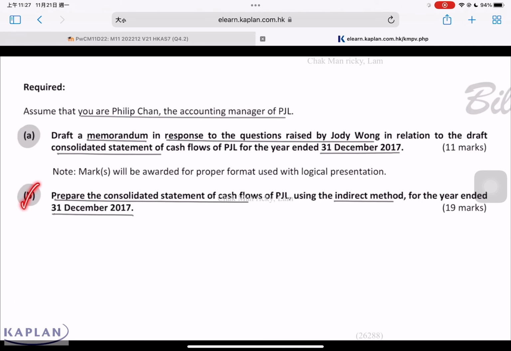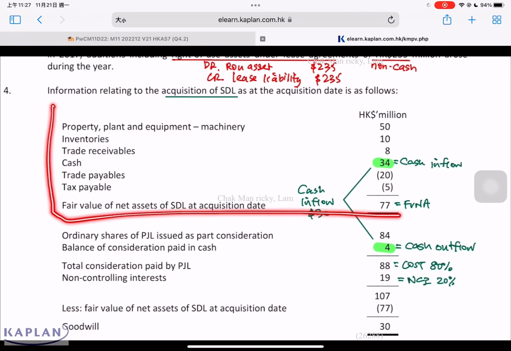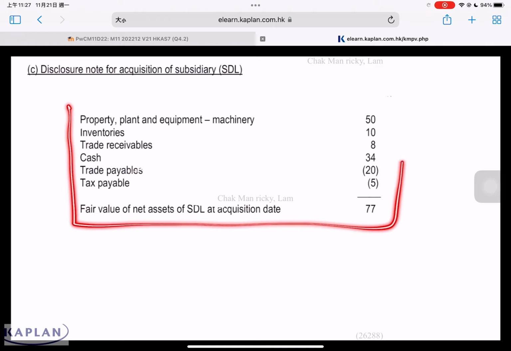For part B, we are required to prepare the statement of cash flow for the group. But before I look at part B, I do want to do part C. Prepare the disclosure note for acquisition of subsidiary, SDL, for this year, relating to cash flow. If you know how to calculate goodwill, you should know how to prepare these disclosure notes. Just need to copy these portions and put them here.